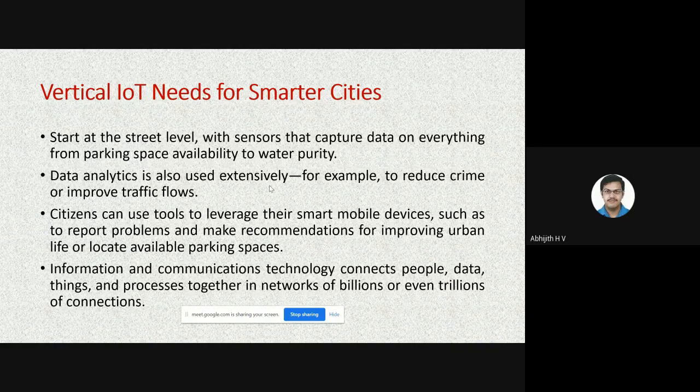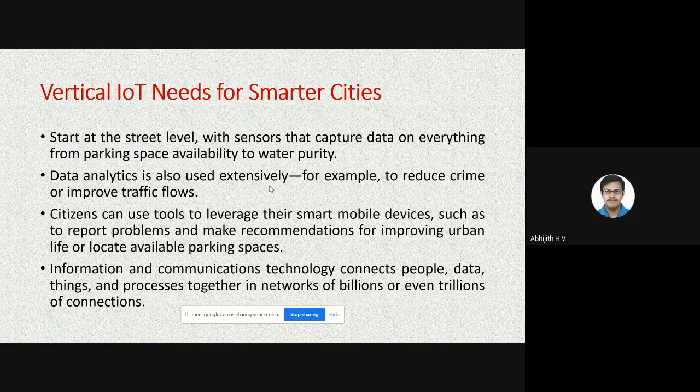Then traffic flows. Where is the traffic occurring, what may be the reason, and at what time does traffic generally occur? So what measures can we take? Whether we need to implement a one-way system, or whether we need to extend the roads or something like that. So taking actions based on the data analysis is important. This is the second important need of a smart city.